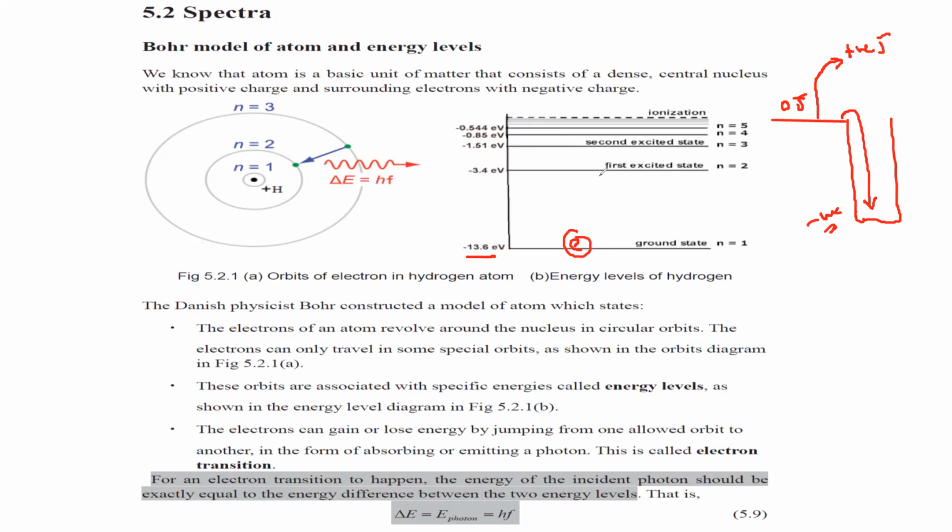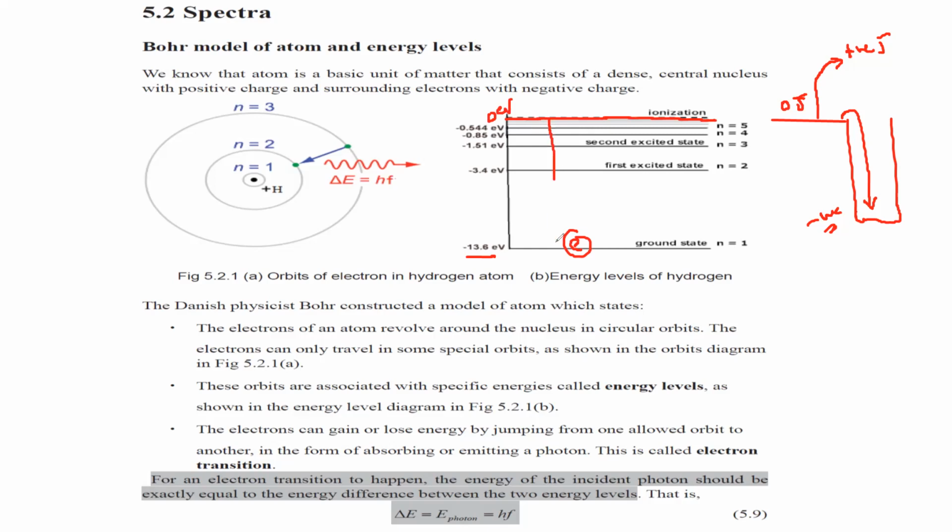The same concept is used here. Electrons in an atom are like in a well. That's why the lower energy is shown as negative energy. The lower shell is shown as negative, and when the electron is outside the atom, it is like a ground level for it, which is 0 electron volt.